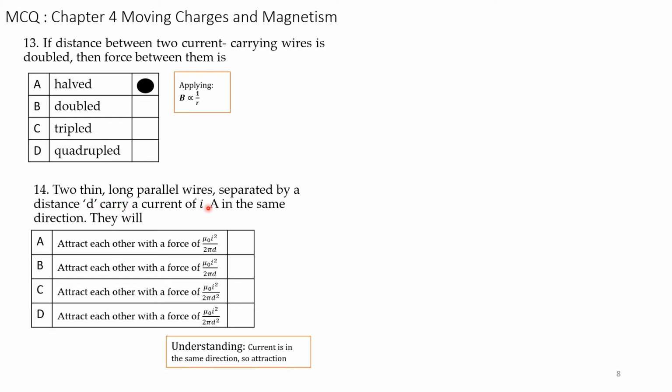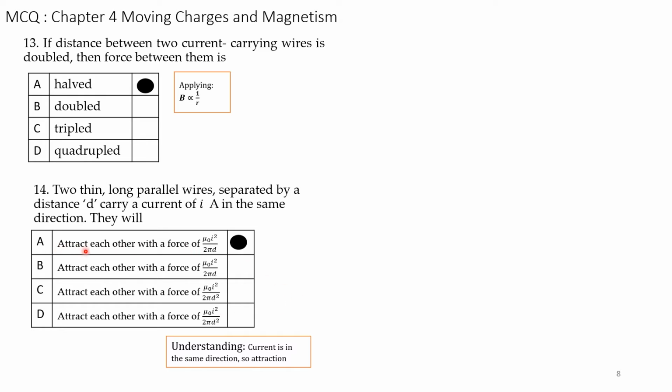Both are carrying the current I in the same direction, so IA is equal to IB in this case. So you have to see the formula. They attract each other with a force of mu naught I square by 2 pi d. So we have to understand it, and the correct answer is A.